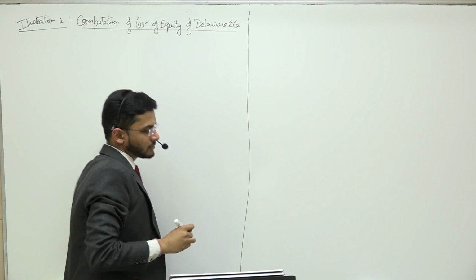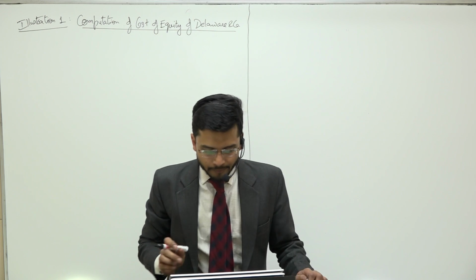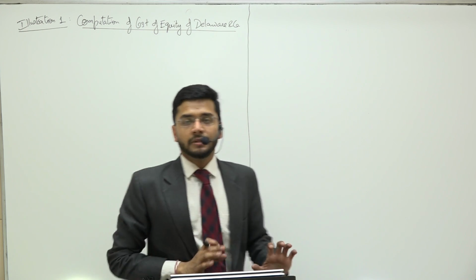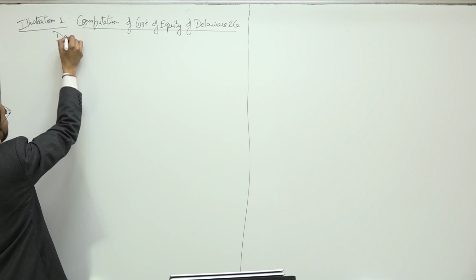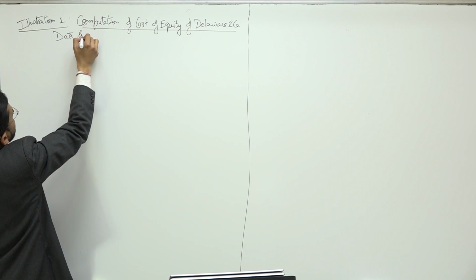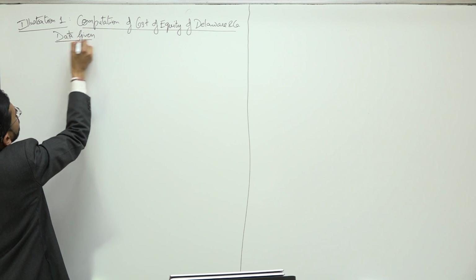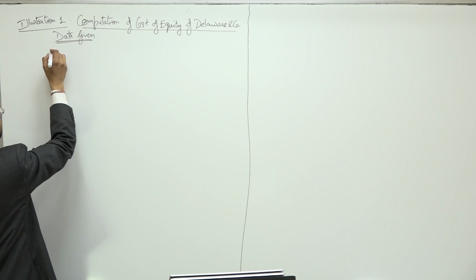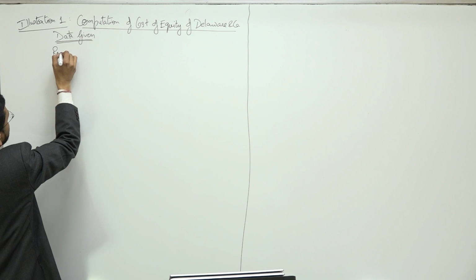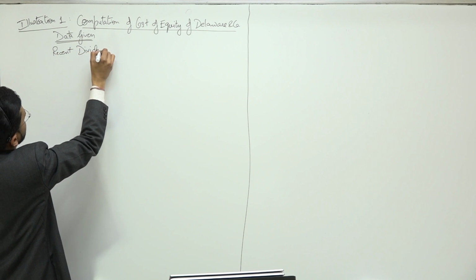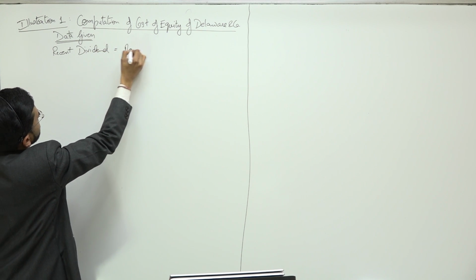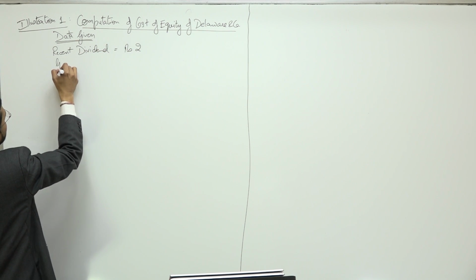Computation of cost of equity of Delaware and Company. We need to compute the cost of equity, and before starting the solution, let us jot down the data which has been given to us. Recent dividend is rupees 2.